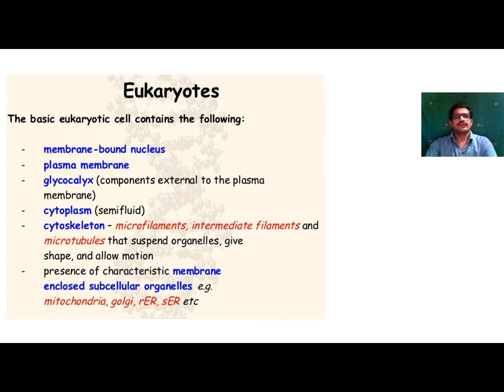So in eukaryotes, membrane-bound cell organelles are found. The plasma membrane is present. The cell wall is made up of glycocalyx.